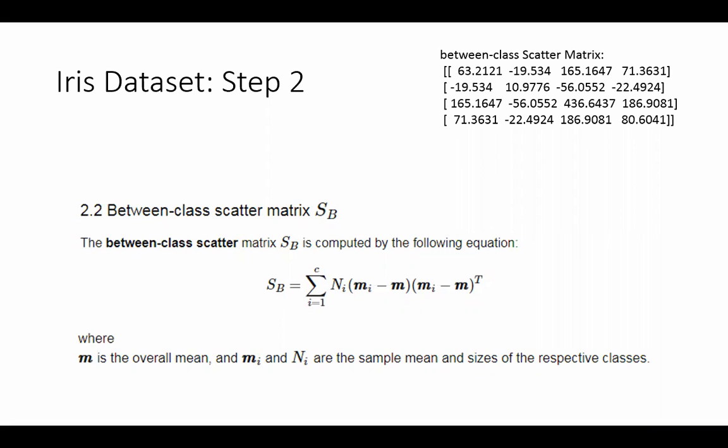In this case, M is the overall mean of the data set. Mi is the mean of each class. So now comes the between class scenario. The mean of each class, because now we are summing up over C, not over the number of instances as in the within class case. Okay? And n is the size of the respective classes.